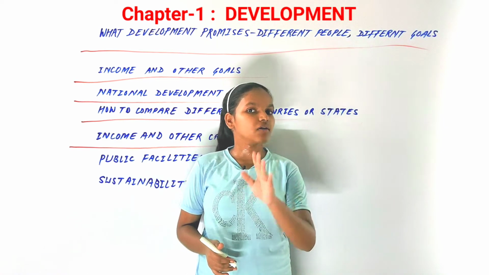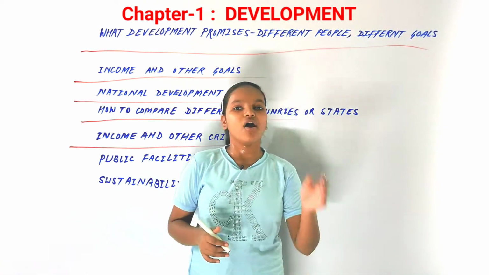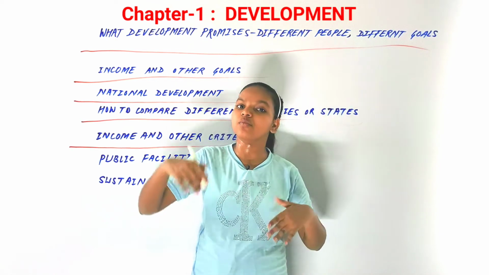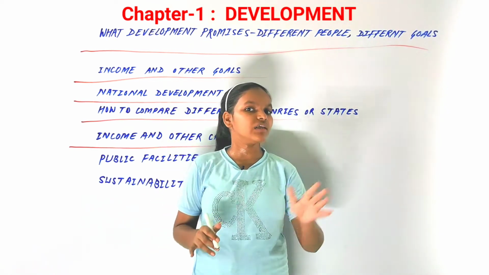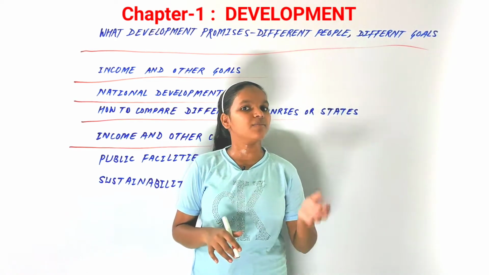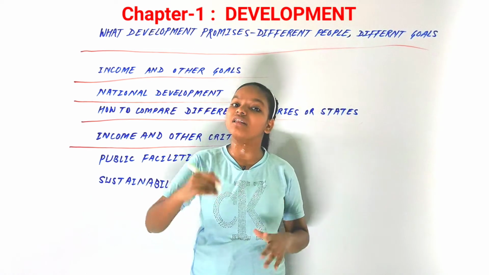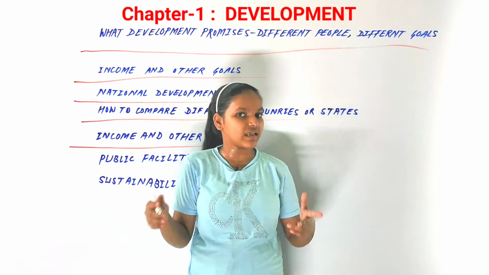So that would also count as an average of 5 feet. But if they really cross that river on the basis of that average, then the person who has a height of 2 feet will obviously drown in that water. So you could say that we can't just compare everything on the basis of average income. There are other things as well for the comparison between the countries or 2 states.